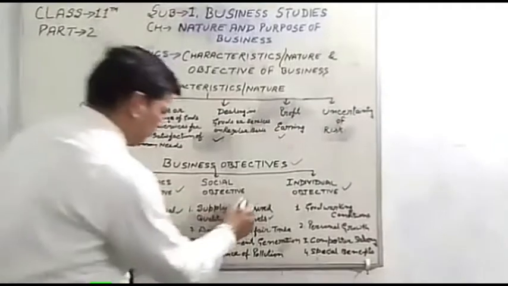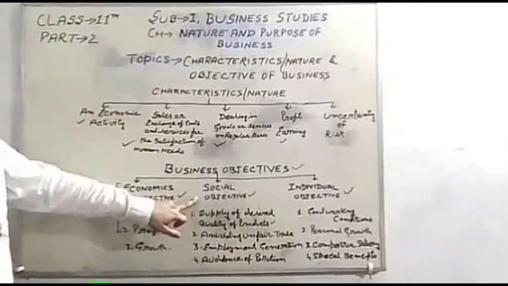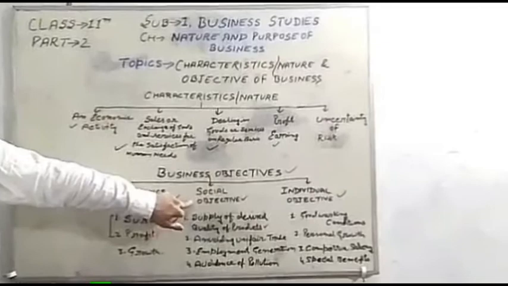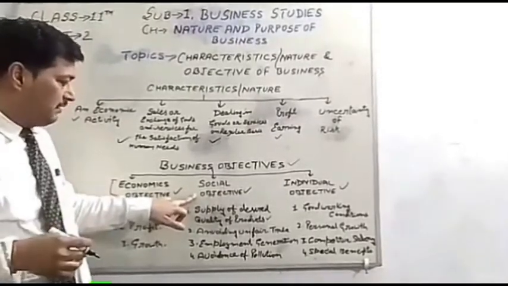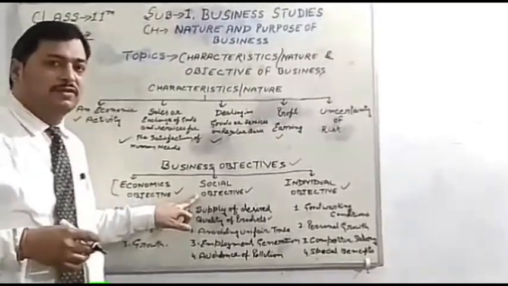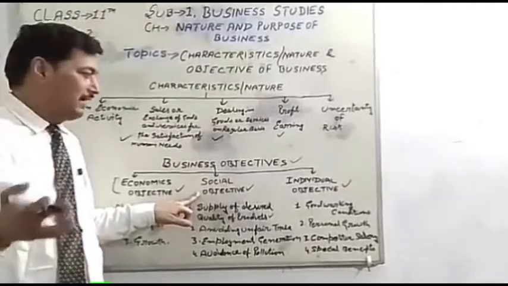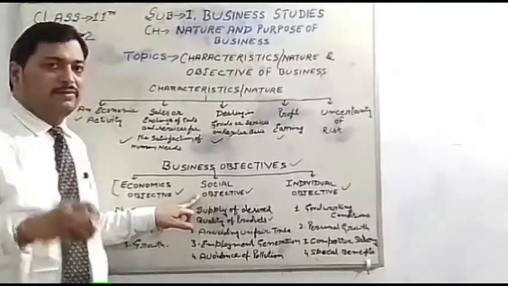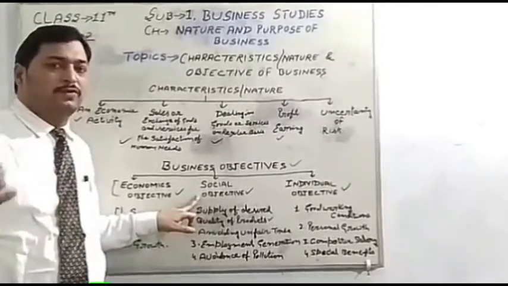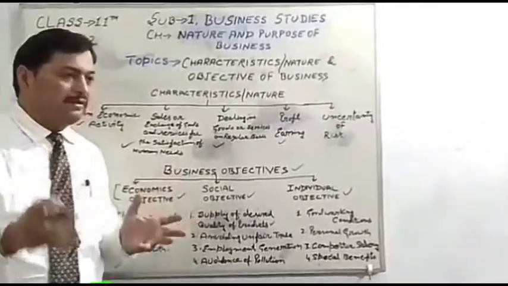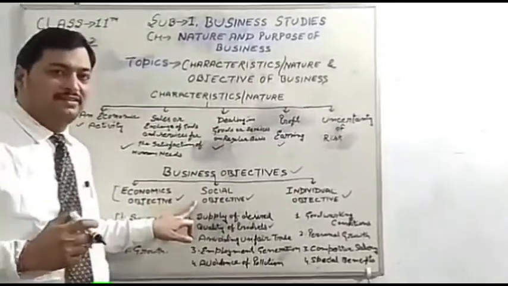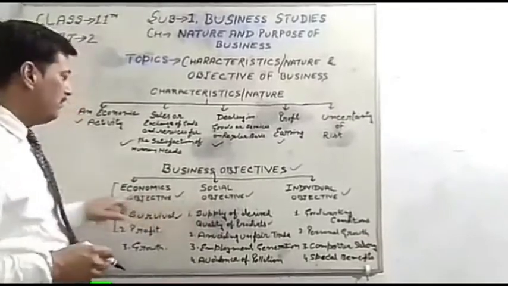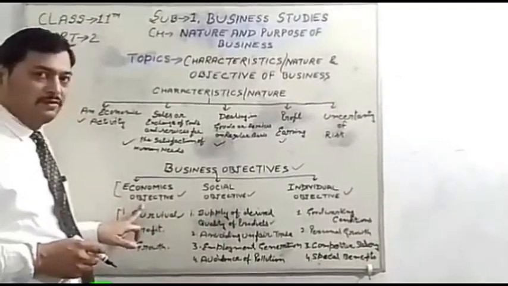It is the social objective. Social objective deals with the commitment of business towards the society. My dear friends, it deals with the society because the businessmen are starting a business in the midst of the society. The businessmen use the resources from the society. The businessmen are making a profit from the society. So at that time a few responsibilities are there towards society. The primary objective was the economic objective.